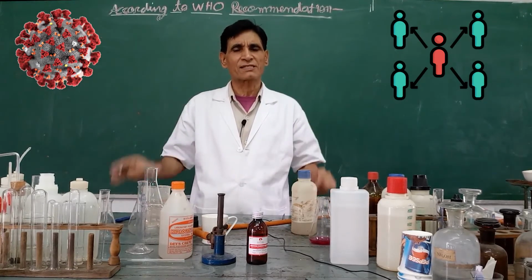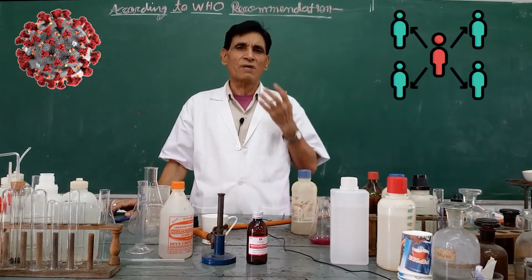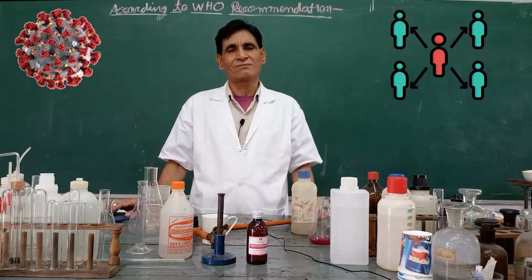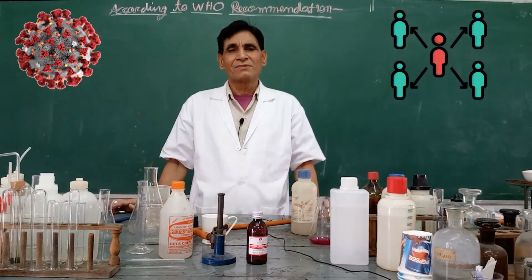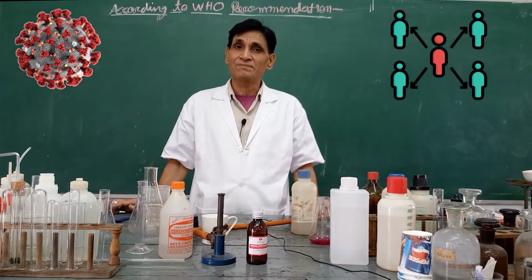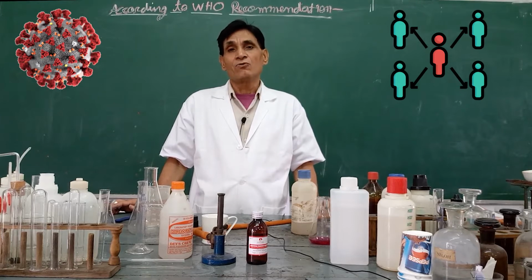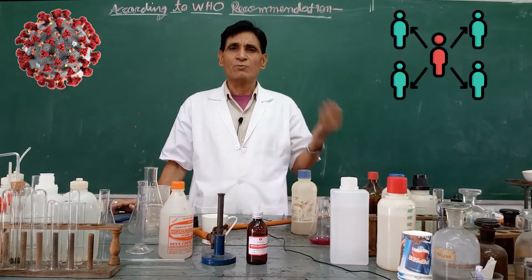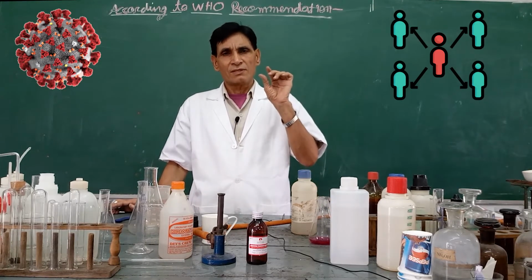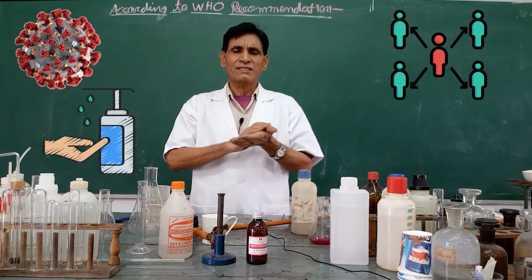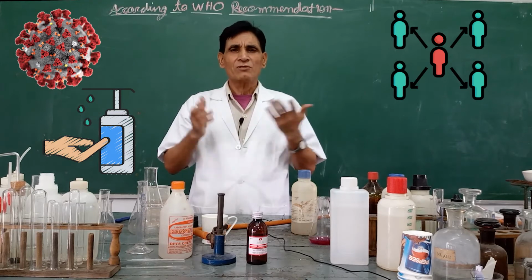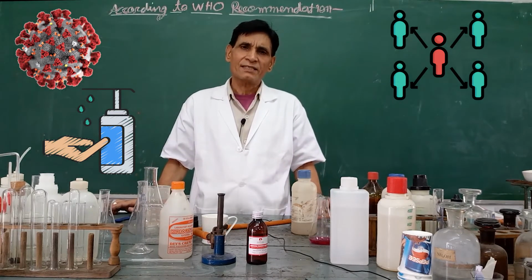Maintain some distance and use a mask on your face. Third, wash your hands with soap and water frequently, and whenever you are in a market or somewhere, use hand sanitizer to kill viruses, germs, and bacteria. Without using water, hand sanitizer can kill them.